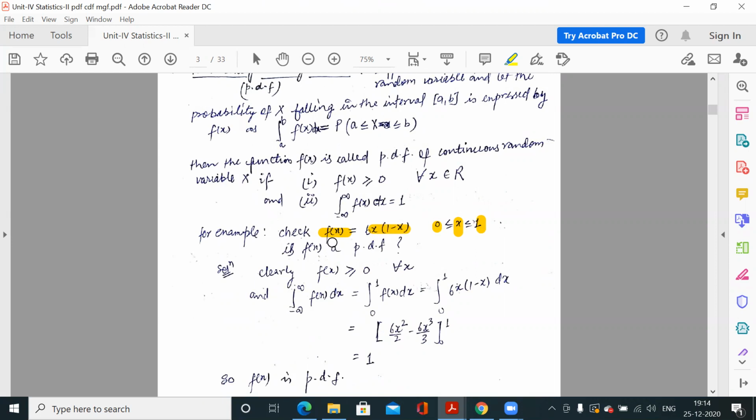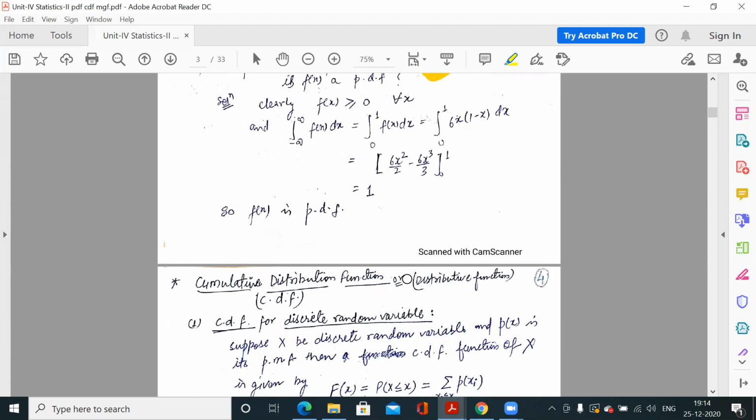Clear? So this is also a probability distribution function. Here we have the case of a continuous variable. So for each possible outcome x, we have the probability calculated by this formula 6x(1 minus x). So these are called probability distributions. Clear? So this is a probability distribution for a continuous variable.